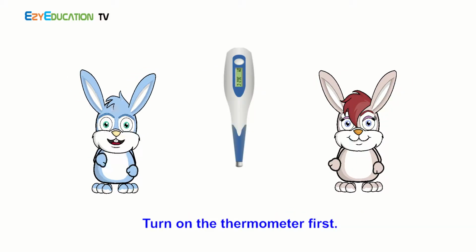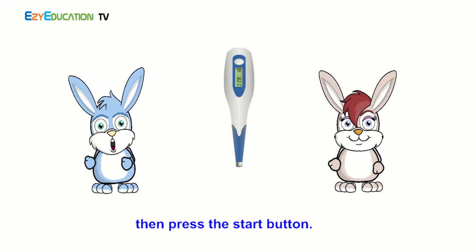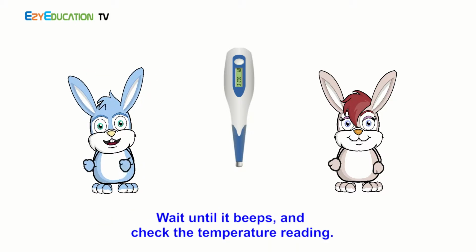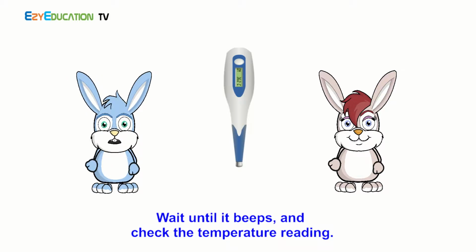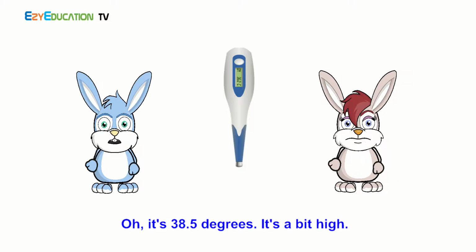Turn on the thermometer first. Hold the unit with the sensor 1 cm from forehead, then press the start button. Wait until it beeps, and check the temperature reading. Thank you. I will do it as you said. Oh, it's 38.5 degrees. It's a bit high.